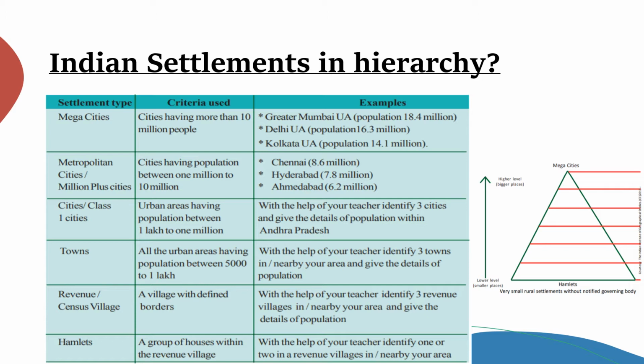All municipalities like Siddipet, Bongir, Sangareddy come under towns. Next one is revenue or census village, a village with defined borders. Some villages where we live in certain areas all come under this criteria.